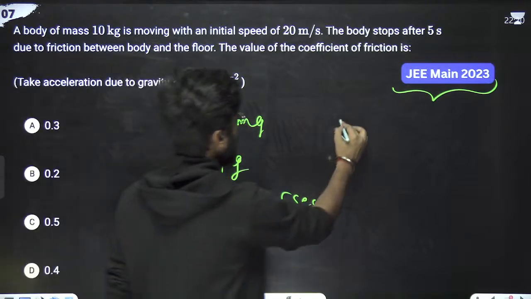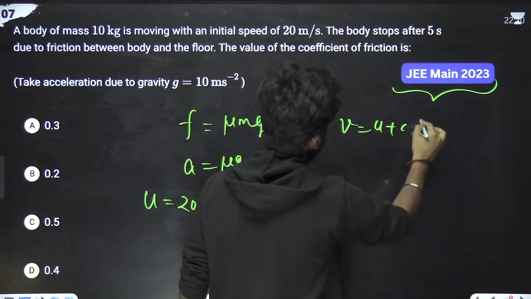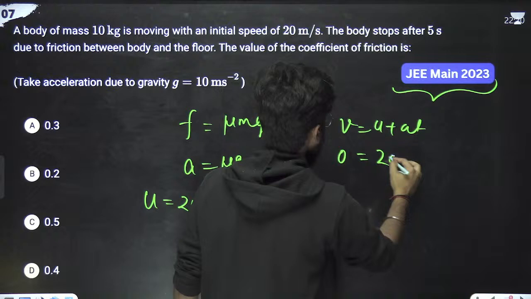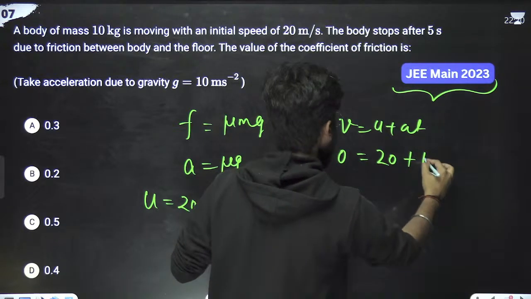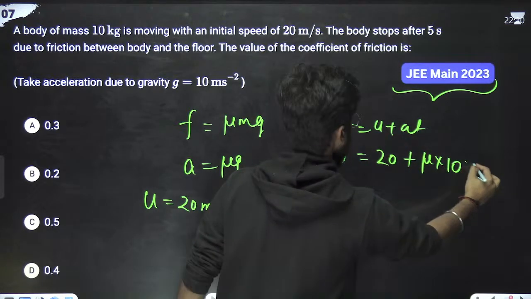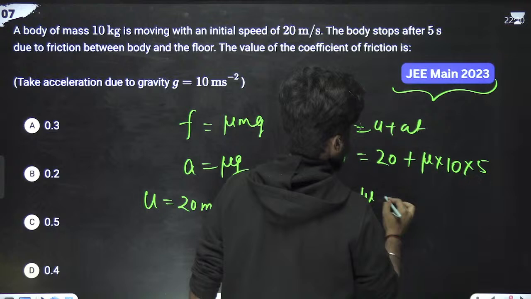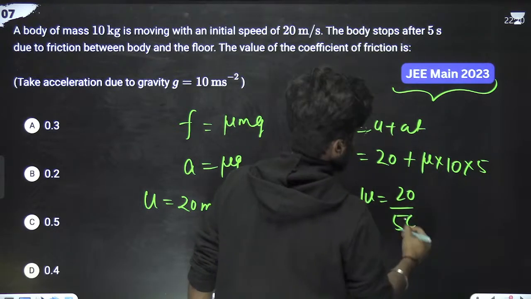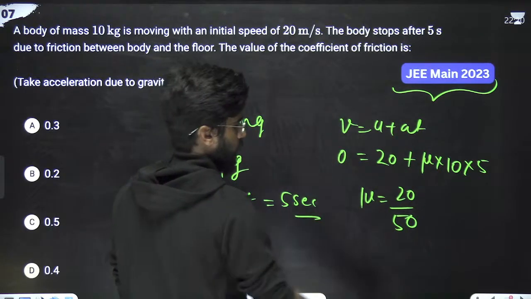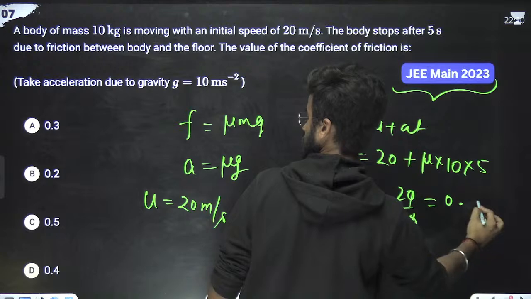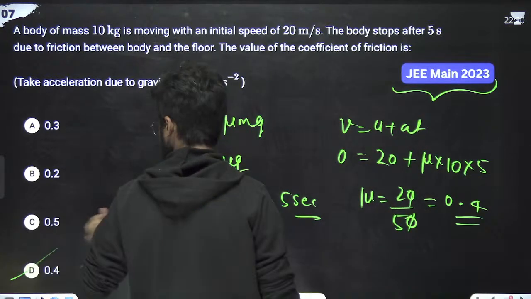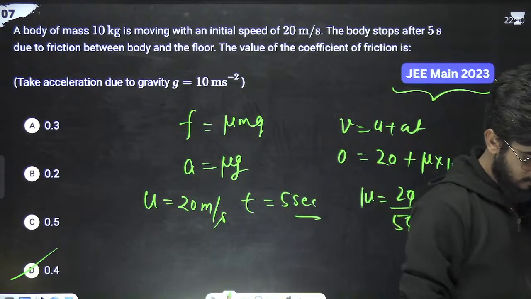We have to find the coefficient of friction. So we can simply write v equals u plus at. v is 0, u is 20, plus a, which is mu g, mu g means 10 mu, into t, which is 5. So mu is 20 by 50, which is 0.4. Means option D is correct.